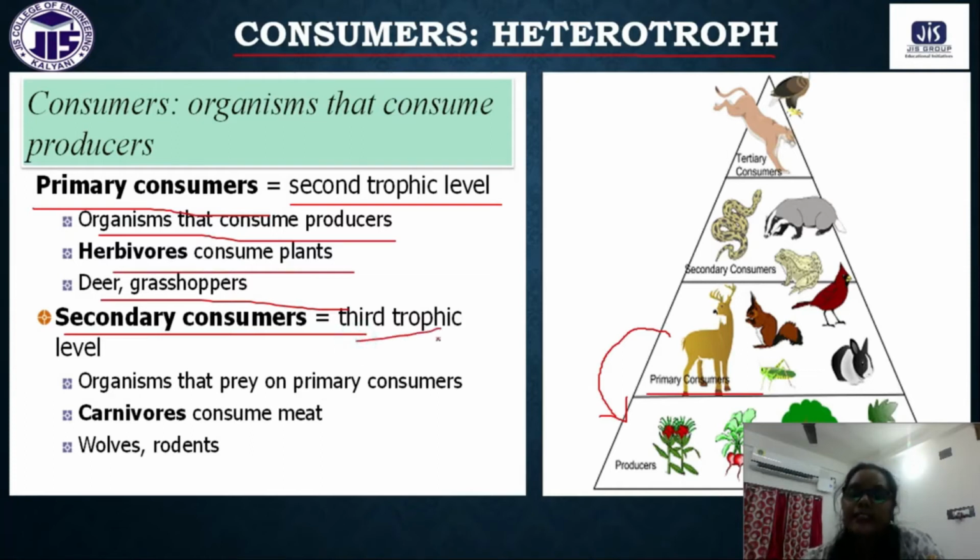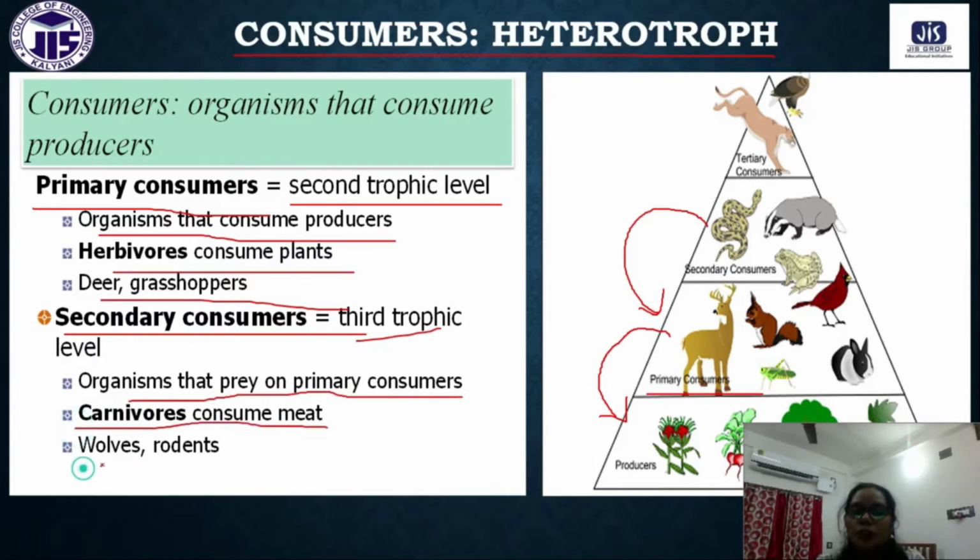Now secondary consumer. What are the secondary consumers? Which can feed on the primary consumers, like snake, frog, bear. So these are all the secondary consumers, organisms that depend on the primary consumers, like carnivorous consumers, wolf, rodents. So these are all the secondary consumers.